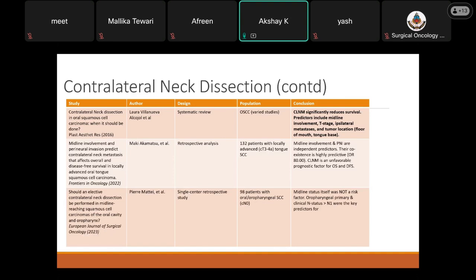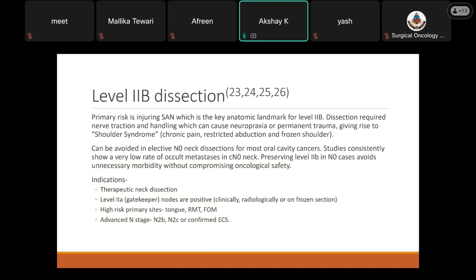When should level 2B dissection be done? The primary risk of doing the level 2B dissection is injury of the spinal accessory nerve, which is a key anatomical landmark for level 2B. Dissection requires nerve traction and handling, which can cause neuropraxia or permanent trauma, giving rise to a shoulder syndrome, in which the patient will have chronic pain, restricted abduction, or even a frozen shoulder.